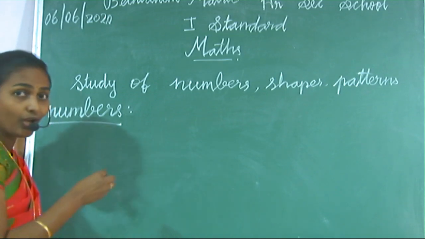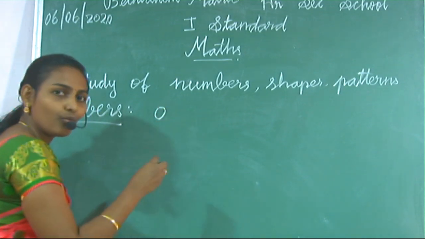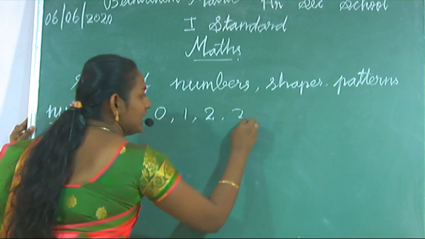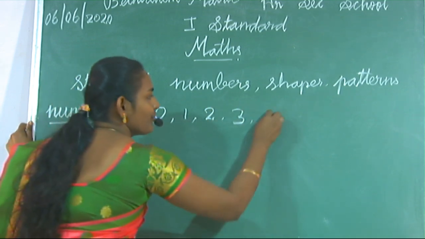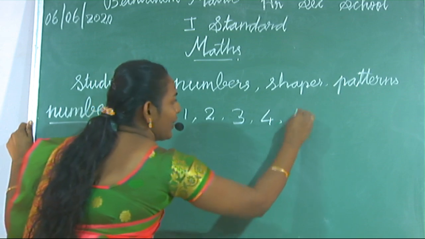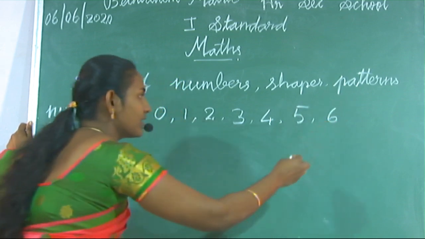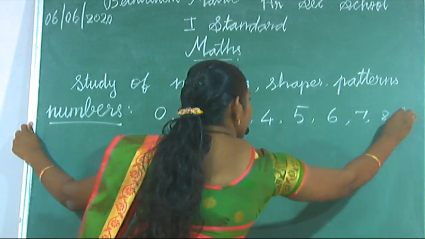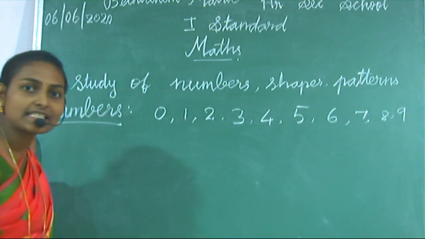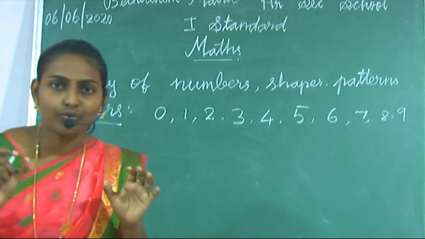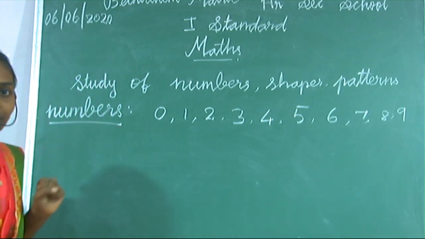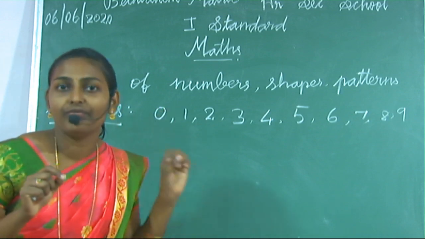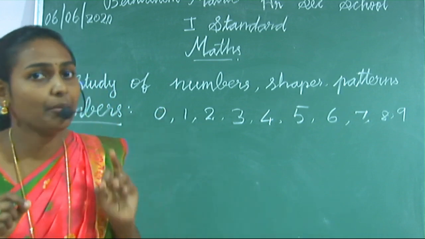It's 0, 1, 2, 3, next 4, 5, 6, 7, 8, 9. These 10 numbers are used in maths. Okay, are you clear about that? Maths is the study of numbers, shapes and patterns.